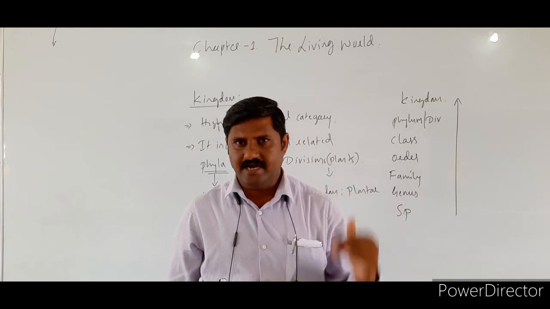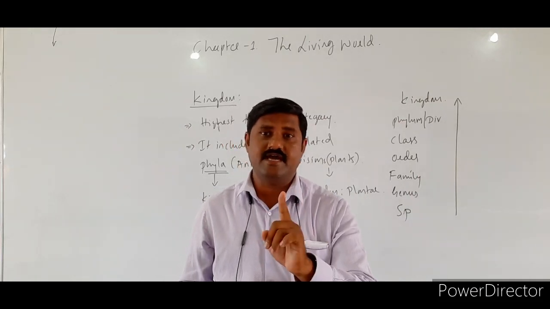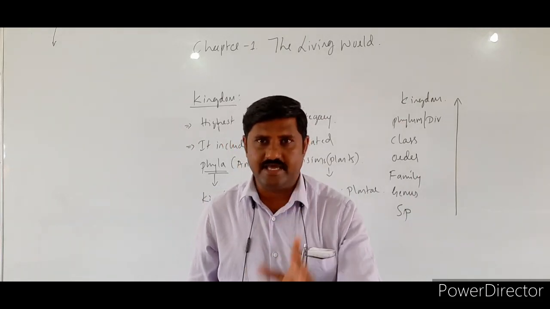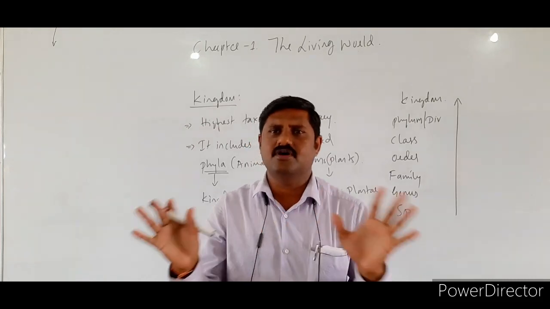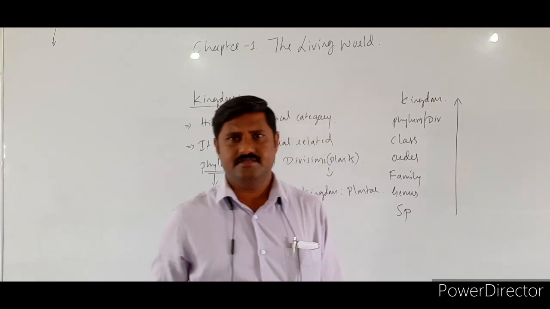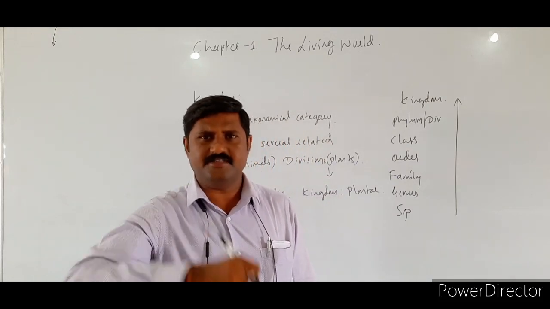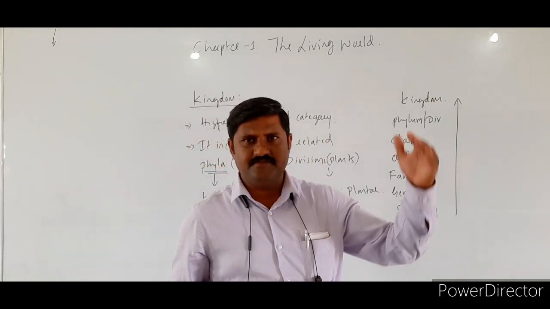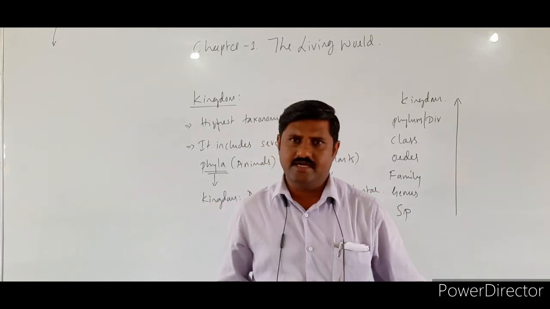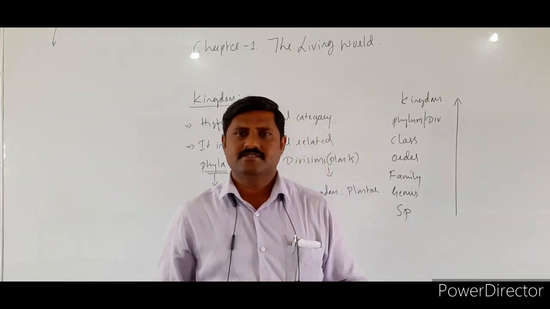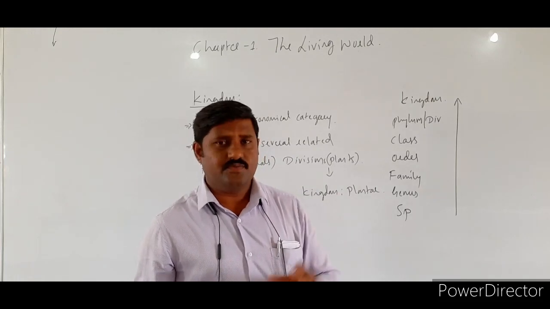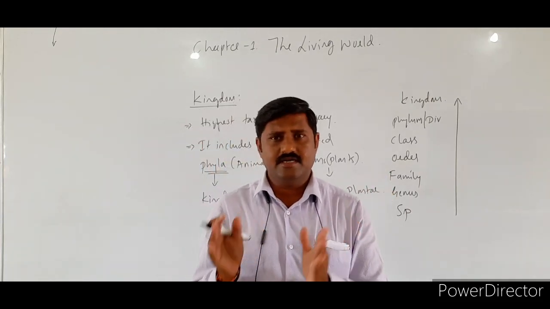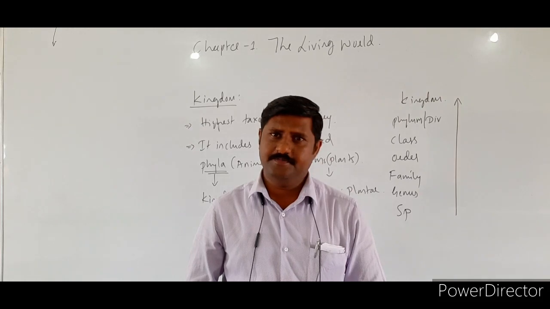So father and son, there is no exact similarity in characteristic features. Height, color, everything is not similar. Why? Because a slight difference is there. Father is also one human being and son is also one human being. A slight difference is there in the characteristic features, but both are the same species, right?